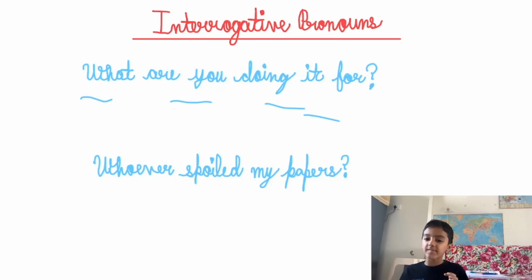Sometimes ever is used with interrogative pronouns to express surprise, astonishment, anger, irritation and dismay. Example. Whoever spoiled my papers. This is an irritation. Note. This type of question always expresses